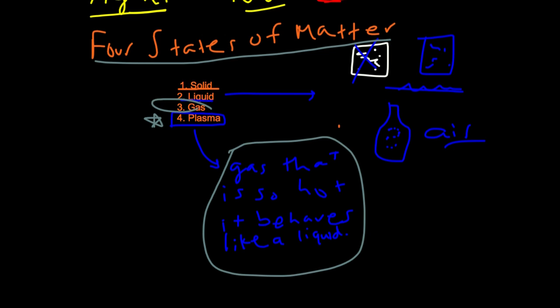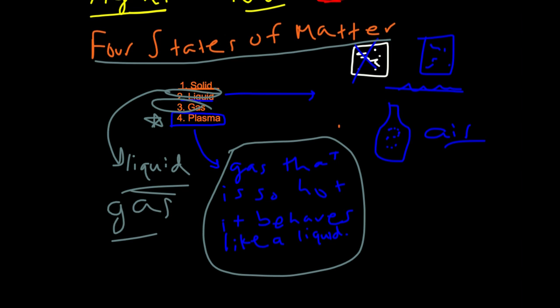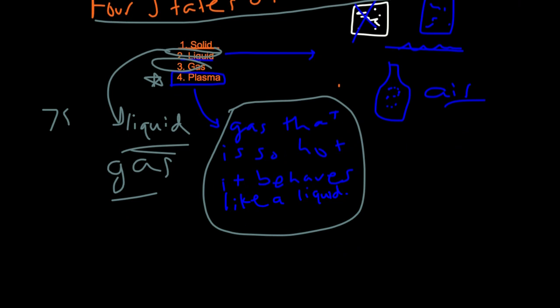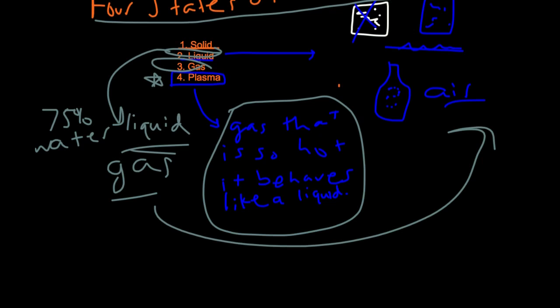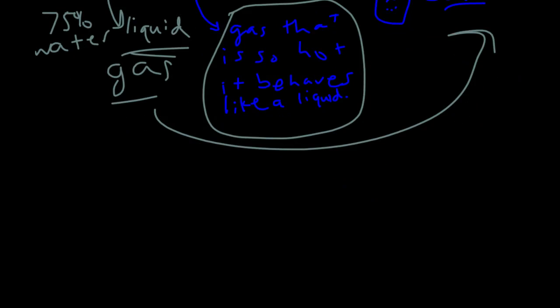However, on our Earth, the most plentiful substance, I believe, is either a liquid or a gas. It's debatable, depending on how you define our Earth. If you're defining the entire atmosphere, I guess it'd have to be a gas. Otherwise, it'd be a liquid, because the Earth is 75% water. But the universe, our world, all around us, gas is flowing around in the form of, you guessed it, air.